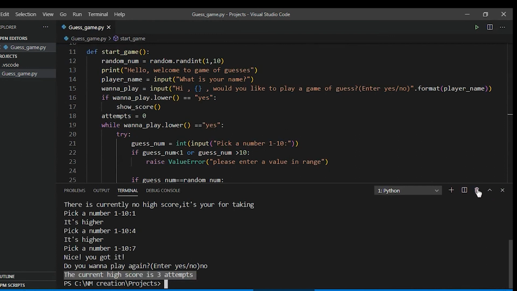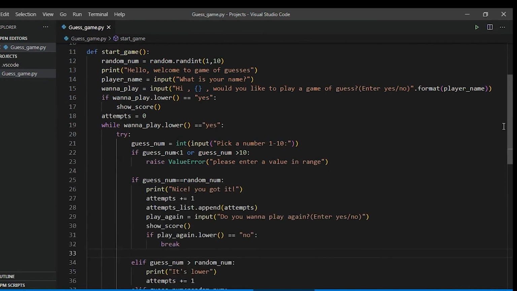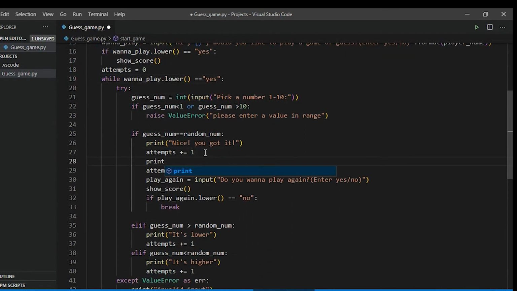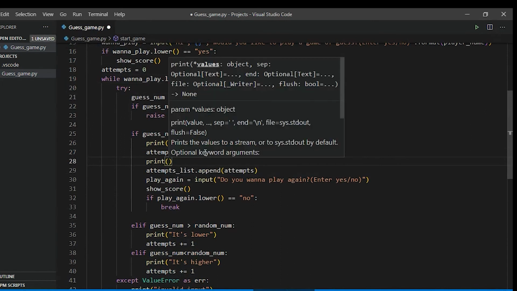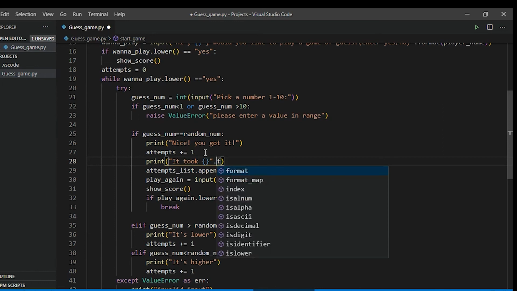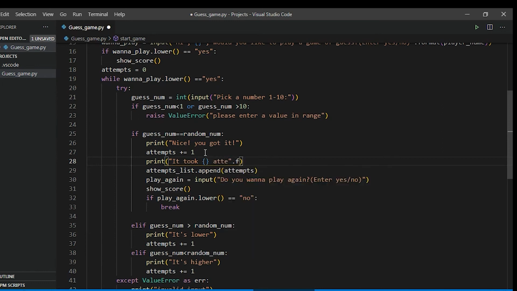Let's clear the terminal. Now what we need to do is also display the number of attempts we took. So let's let him know it took, again using formatting, took him attempts.